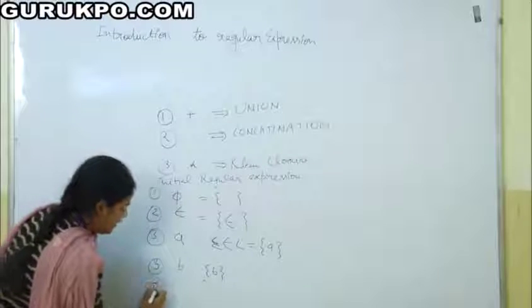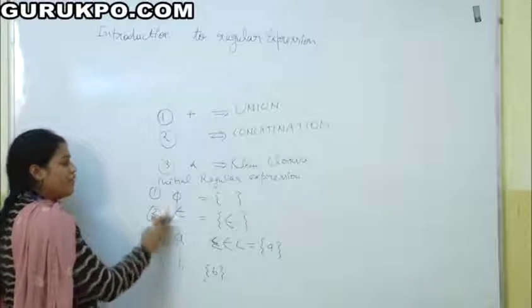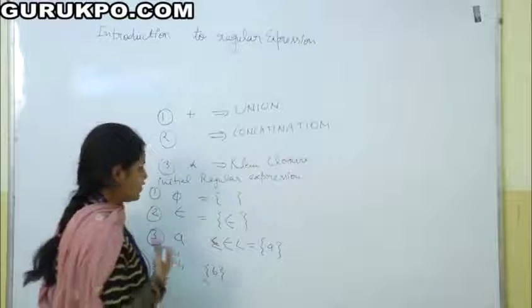From these initial regular expressions we can make some more regular expressions.